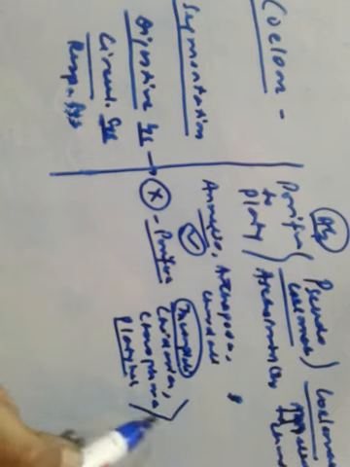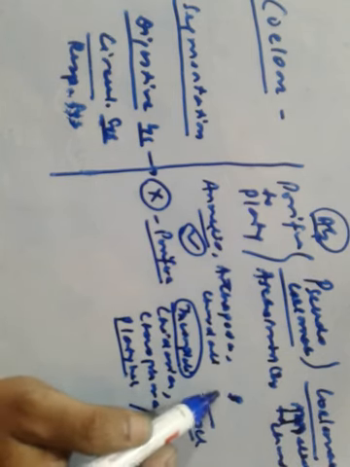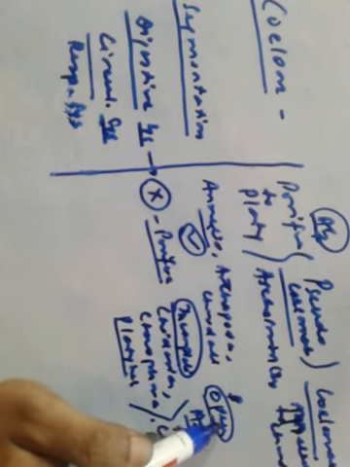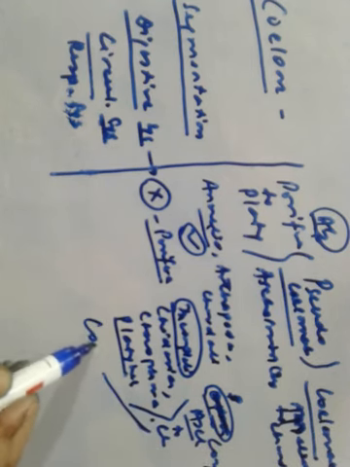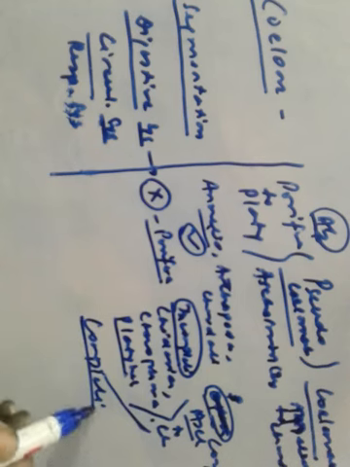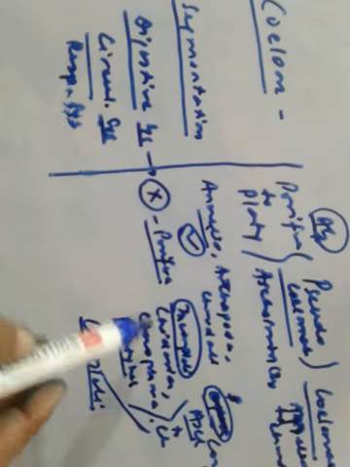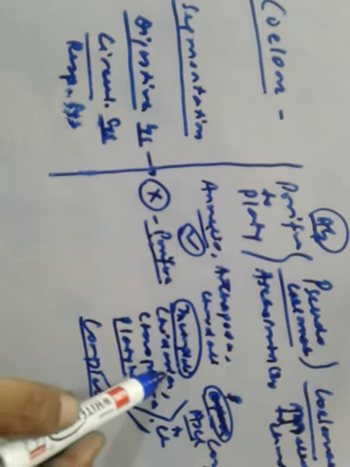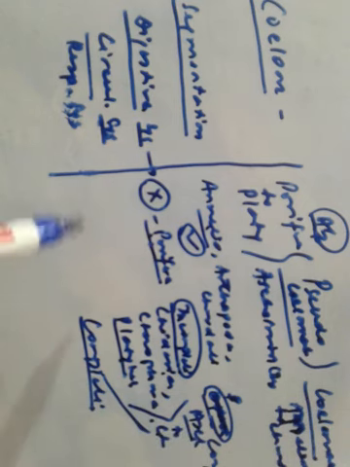From Aschelminthes to chordates, it is a complete digestive system. So the digestive system is absent in Porifera, incomplete in Cnidaria, Ctenophora, Platyhelminthes, and from Aschelminthes to chordates, it's complete.